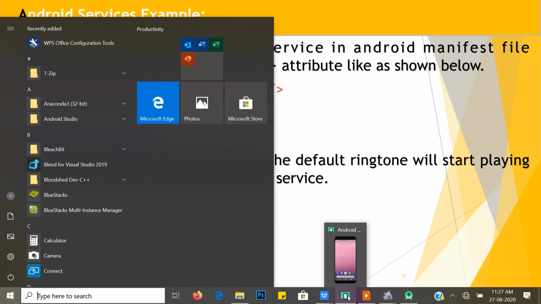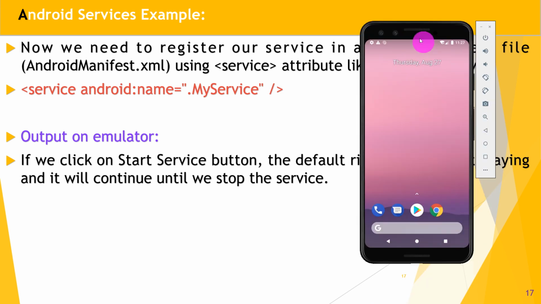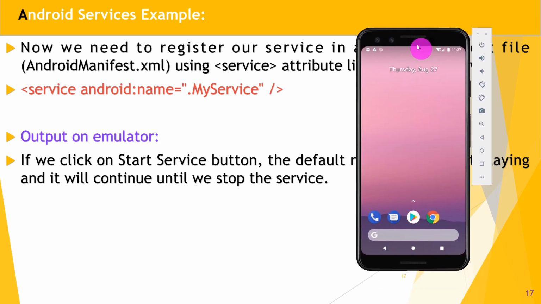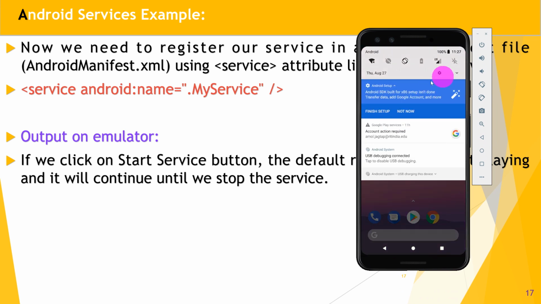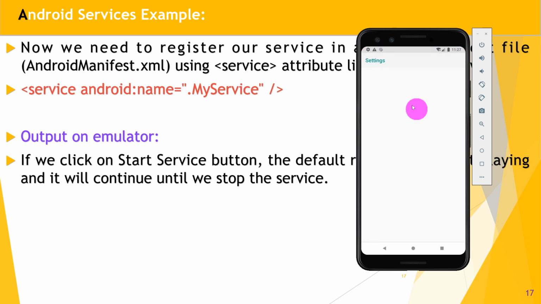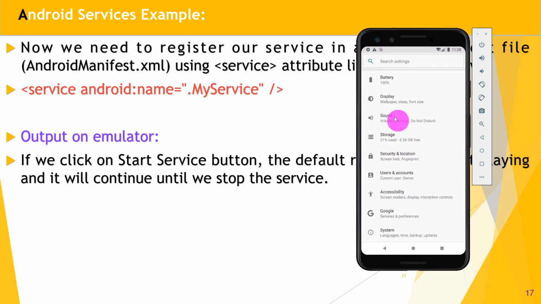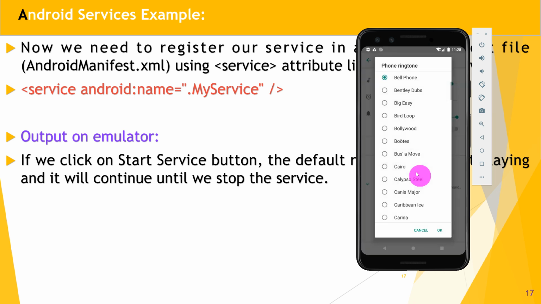After that, open the emulator. In the emulator, check which is your default ringtone. So just go to the settings. In settings, there is sound. In sound, there is phone ringtone. Check on the phone ringtone. You can set any default ringtone.